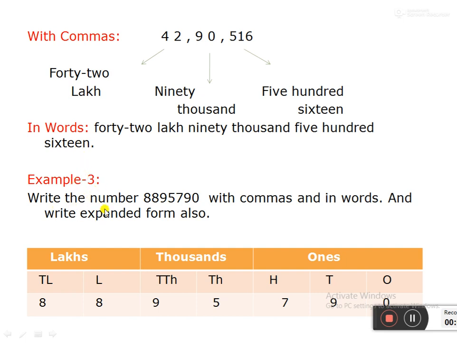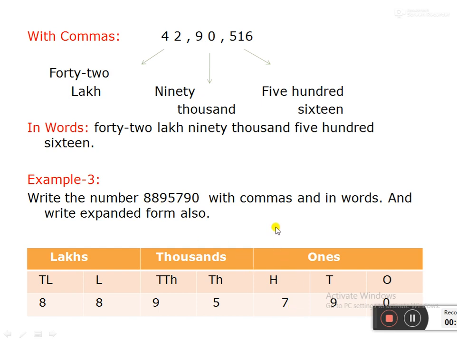Example 3: Write the number 8895790 with the commas and in words, and write the expanded form also. How many digits are here? There are 7 digits. Like that we make a place value chart. When you write the number in the place value chart, we start from the right hand side. When you write in words, we start from the left hand side. Keep this in mind. Now you see 0 in the ones place, 9 in the tens place, 7 in the hundreds place, 5 in the thousands place, 9 in the 10,000s place, 8 in the lakhs place, 8 in the 10 lakhs place.